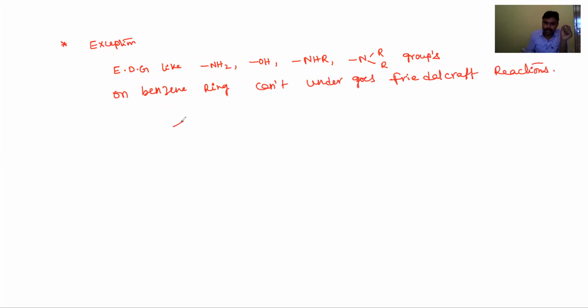Why? For example, a benzene ring having NH2 means aniline. In aniline, the nitrogen has lone pairs present.